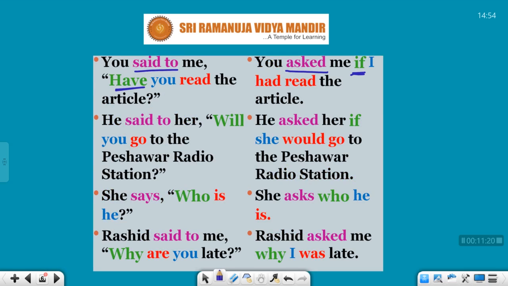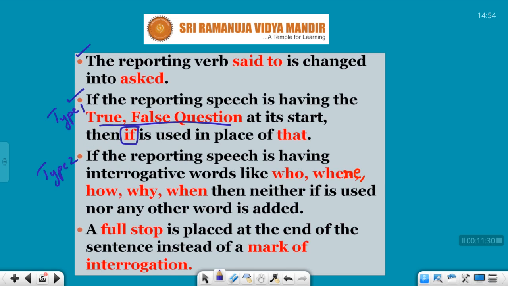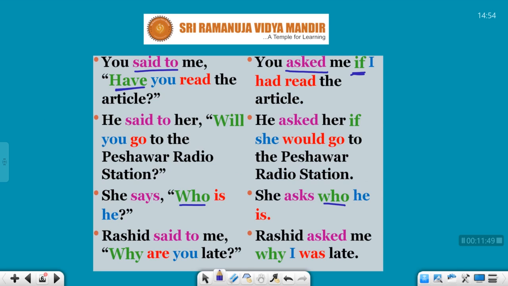Can you see? She says, who is he? She asks who he is. So who is changed into who only. Nothing else is added. Now a full stop is placed at the end of the sentence instead of a mark of interrogative. What is a mark of interrogative? Question mark. So instead of a question mark, you have to use full stops. Remember, everywhere you have full stops in the indirect speech. There is nowhere a question mark. Can you see?